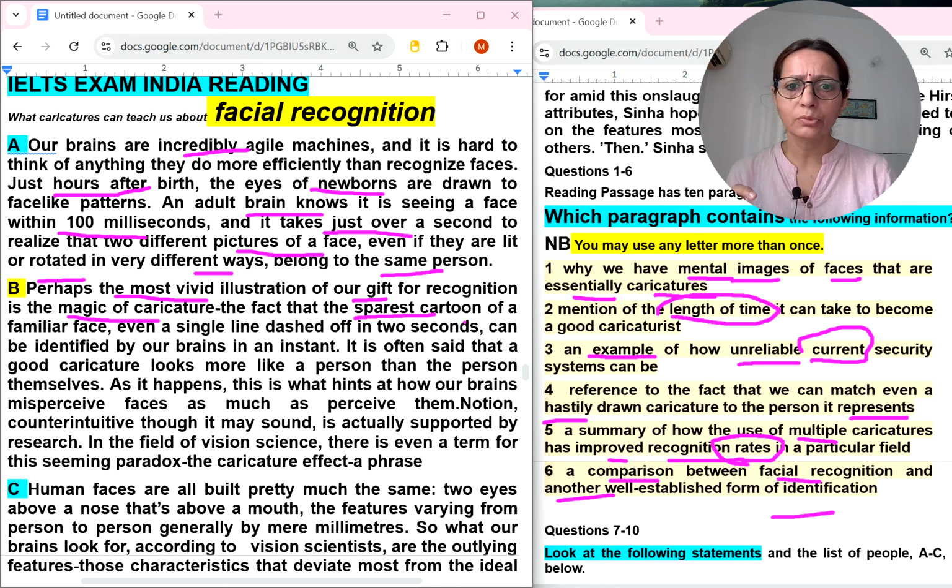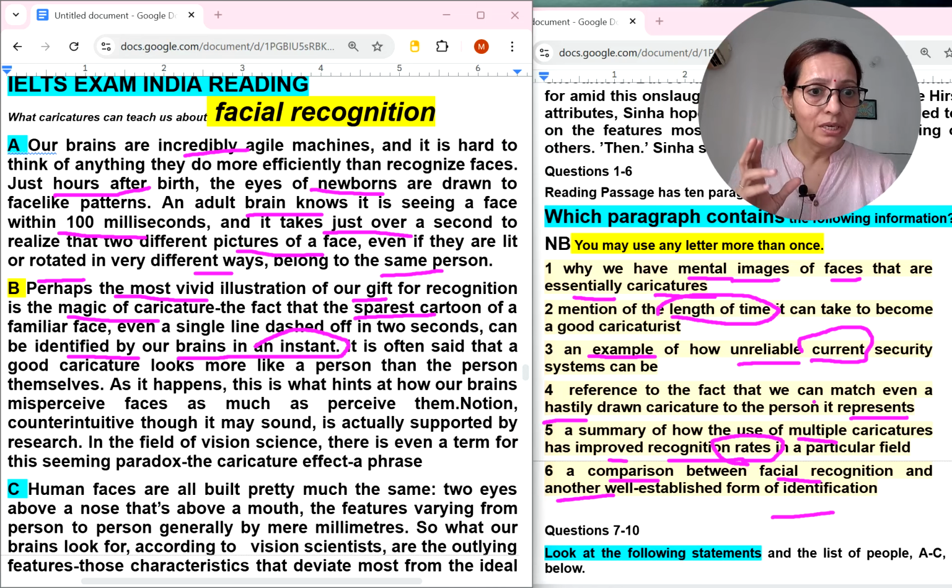The fact that the sparest cartoon of a familiar face, even a single line dashed off in 2 seconds, can be identified by our brains in an instant. So, the word instant is there. Somewhere they were talking about hastily. So, the word fact is also there. We can match even a hastily drawn caricature to the person it represents.